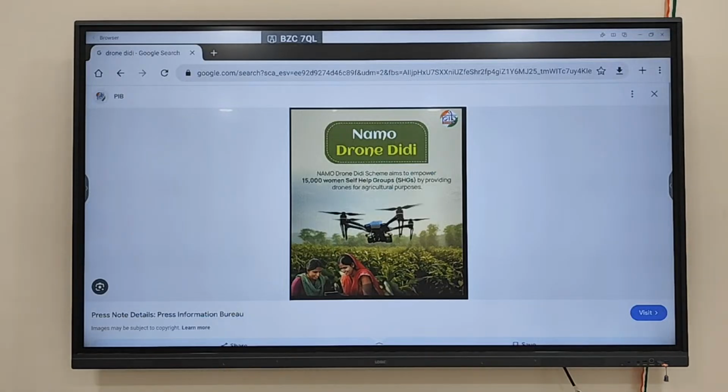So drones can be used for what? For fertilizers, for pesticide distribution, for monitoring crop damages and so on. Also for monitoring floods and other things, and preparing for that. That is why the scheme, called the Namo Drone Didi scheme, has been launched.